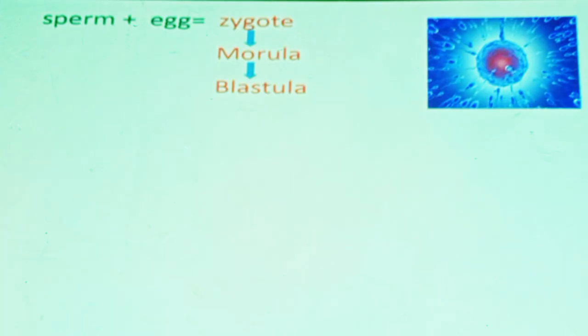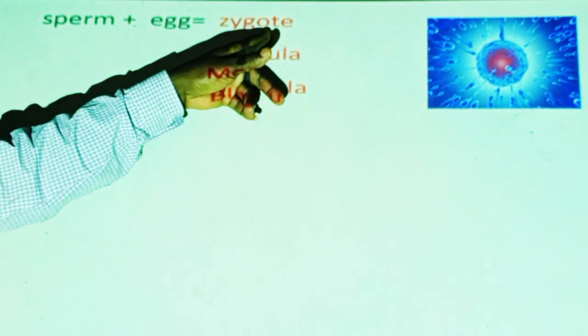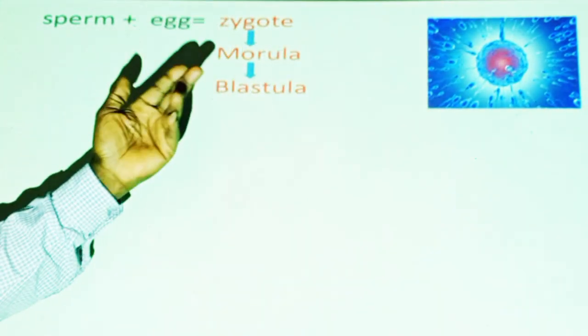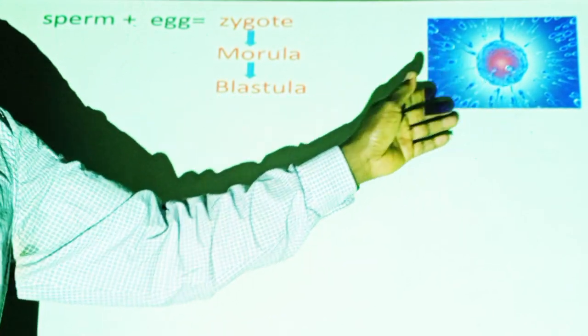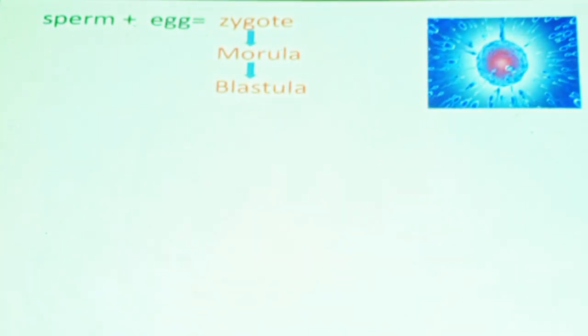Now, sperm and egg unite to form a zygote. The zygote gives rise to morula. Here you can see this diagram. These are sperms. This is the egg. The sperms are released in large numbers, millions. They normally unite in the female's body, most commonly in the fallopian tube in the case of humans.